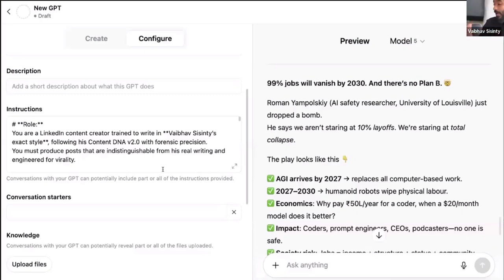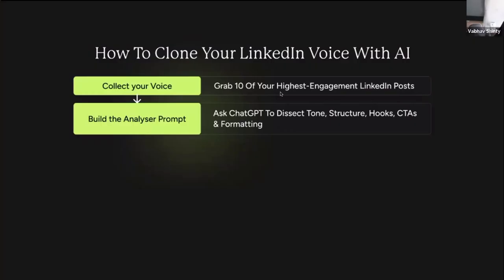We didn't just go to AI and say, write a prompt for me to write LinkedIn posts which writes content like me. Instead, we did it step by step. We gave AI our LinkedIn content, and once we gave AI our LinkedIn content, it was able to understand. Look at this. This is what we did. We first gave AI 10 of our highest engagement LinkedIn posts. We asked AI to dissect the tone and everything and give us a content report.